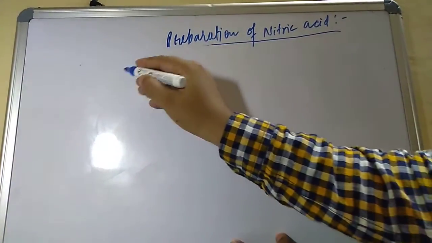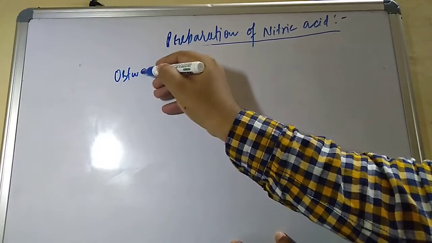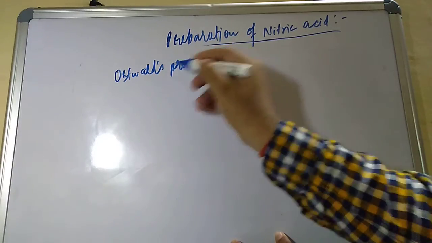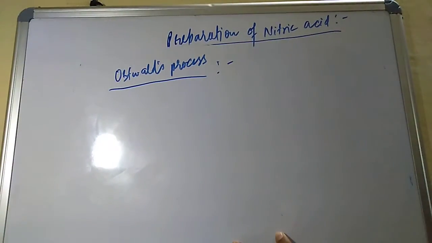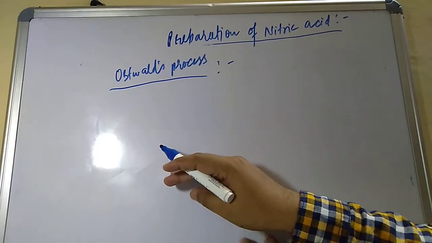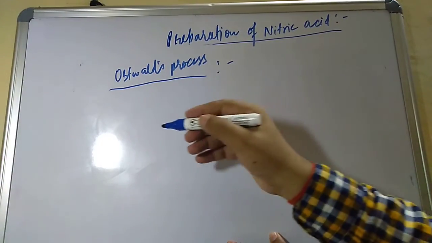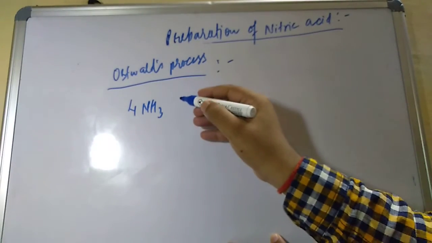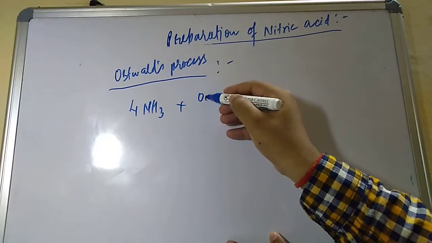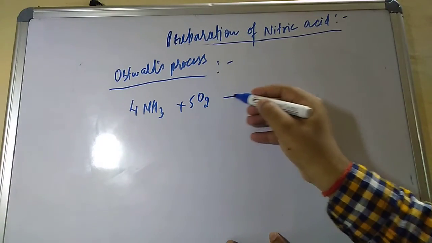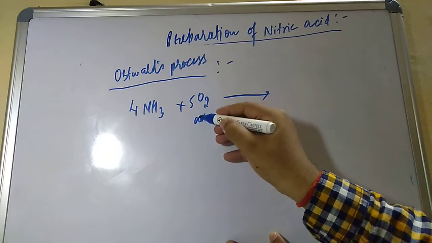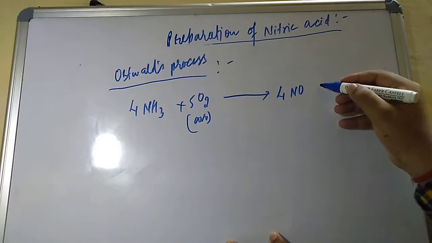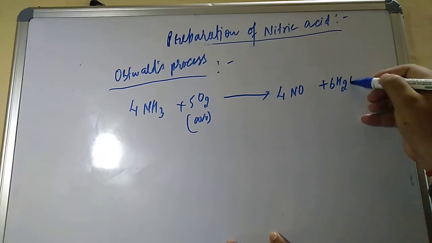Now the last method, the important method, is the Ostwald process. Let us see what the Ostwald process is. This is the industrial method of preparation of nitric acid, and it is used because in this process the maximum amount of nitric acid is formed. It is prepared from ammonia. Ammonia is treated with dioxygen, the oxygen present in air, and it gives nitric oxide, and along with this it also gives water.